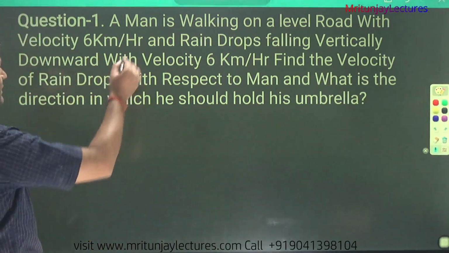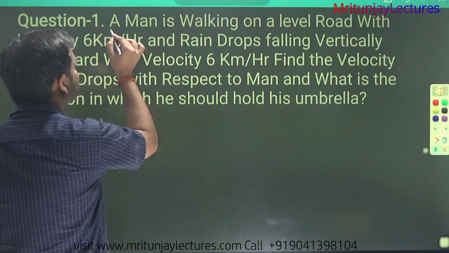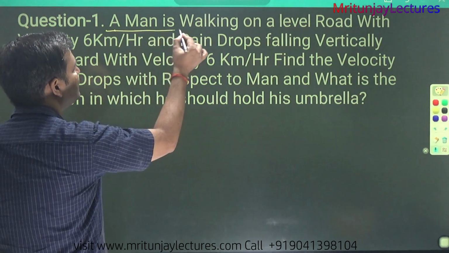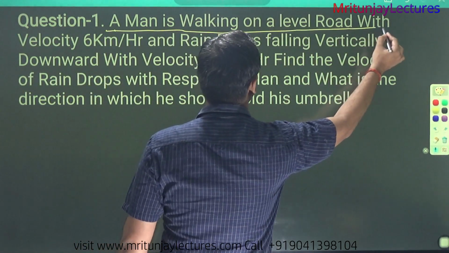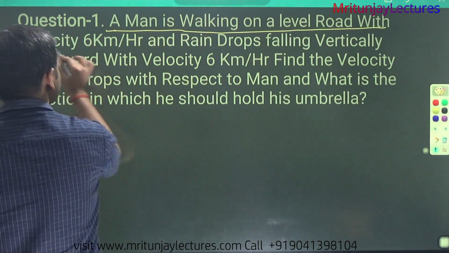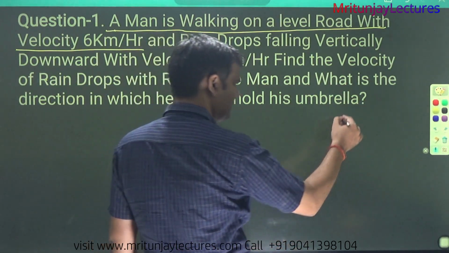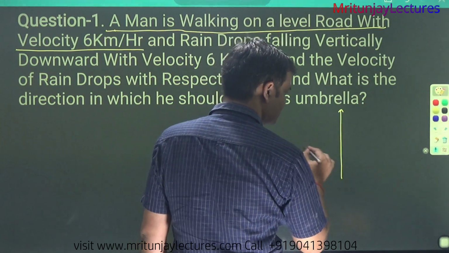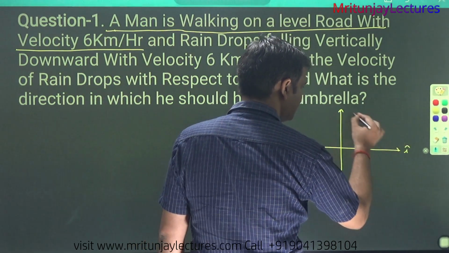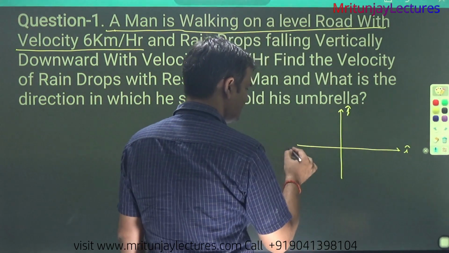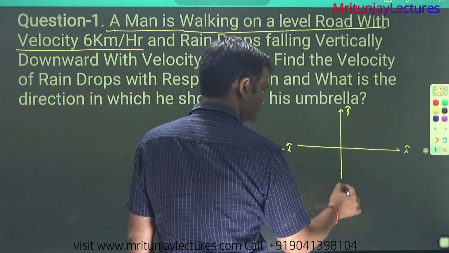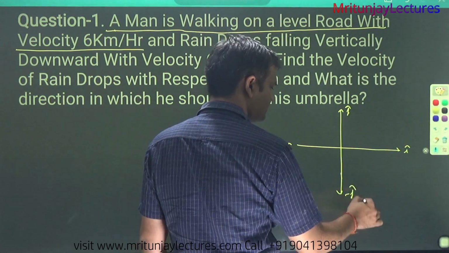Now, corresponding to the question, a man is walking on a level road with a velocity of 6 km per hour. First of all, I know that this one is î, this one is ĵ, this one is minus î, and this one is minus ĵ. Clear or not? Very simple.